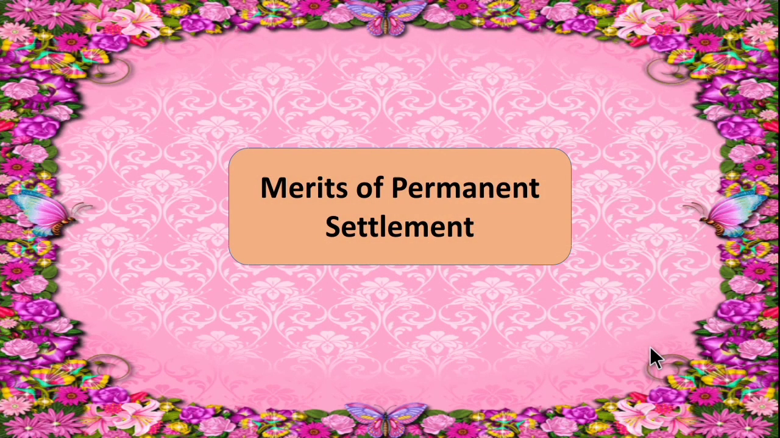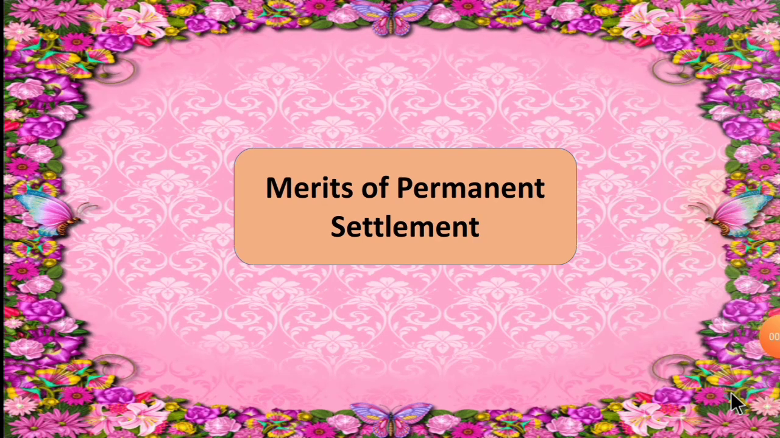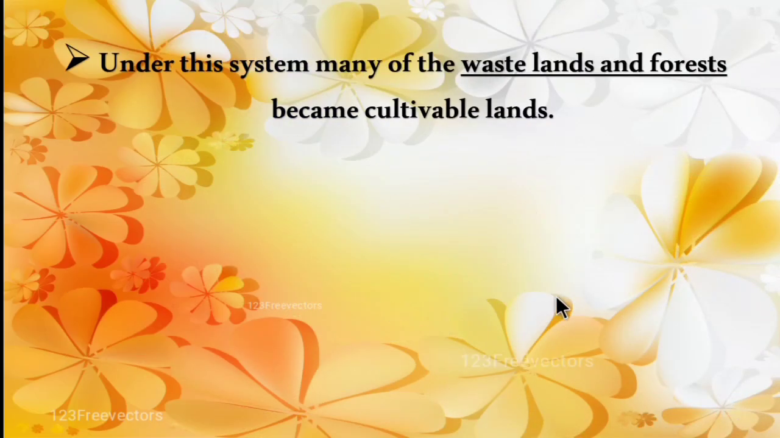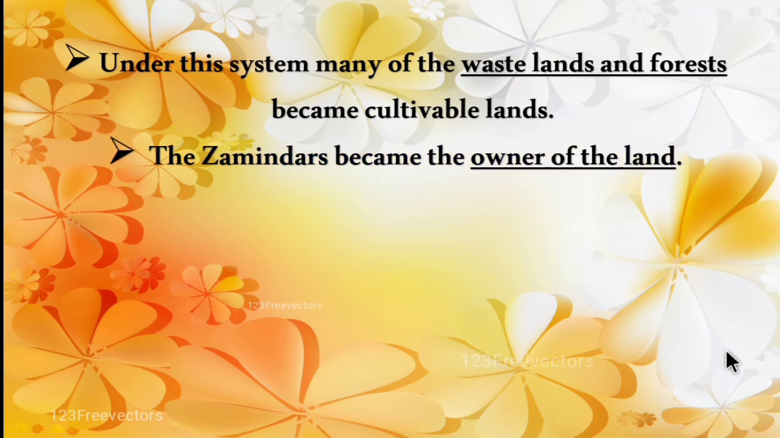So let's see the merits of permanent settlement. What are the advantages of such permanent settlement? The first advantage is, under this system, many of the wastelands and forests became cultivable lands for the farmers. And the second advantage is the zamindars became the owner of the land. So the zamindars were considered as the owner of the land as long as they pay the tax to the